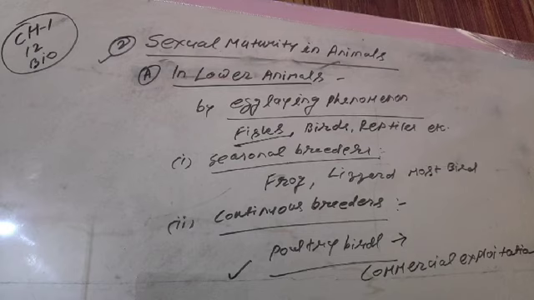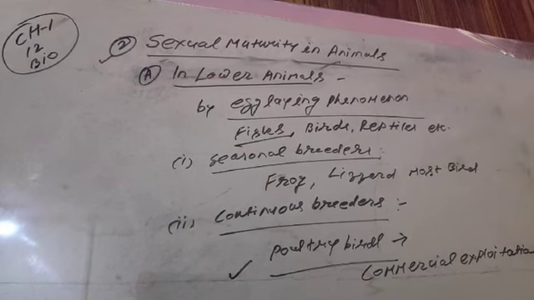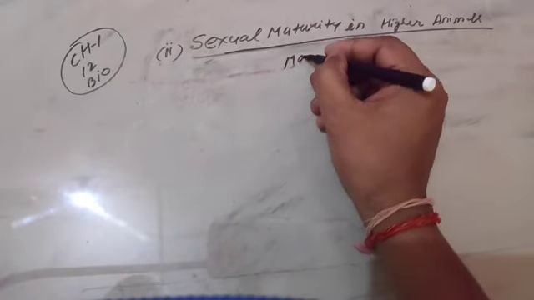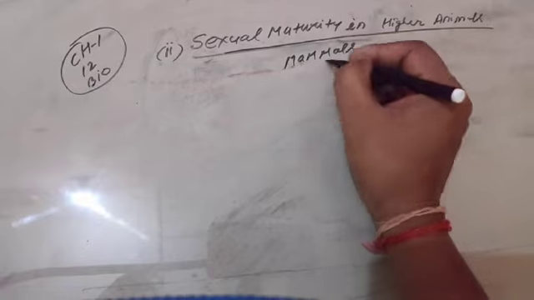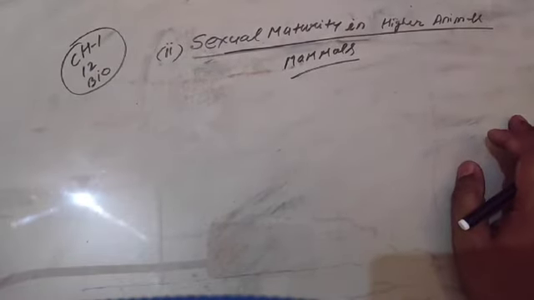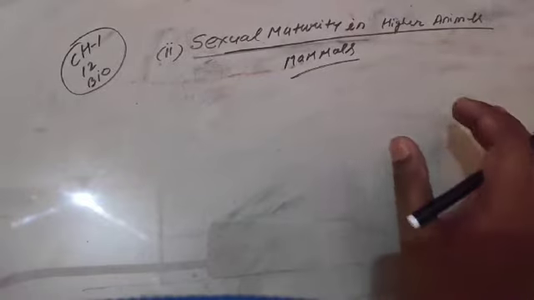Now back to the second event, that is sexual maturity in higher animals. In your syllabus, higher animals are those counted as mammals. Keep in mind, all animals belonging to the class Mammalia are called mammals. So in your class 12 syllabus, the higher animals are counted as mammals.